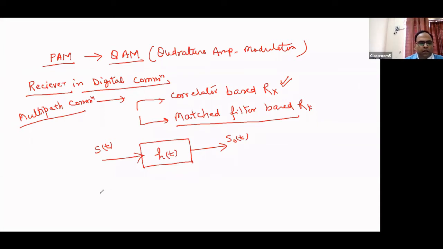right? So in that case, the output s_o(t) can be simply written as s(t) convolution with h(t), right?